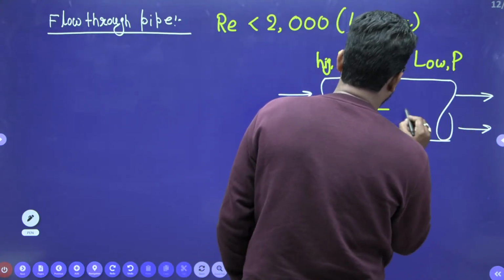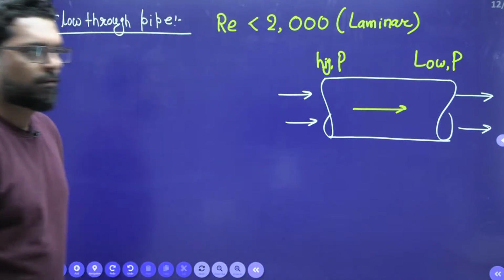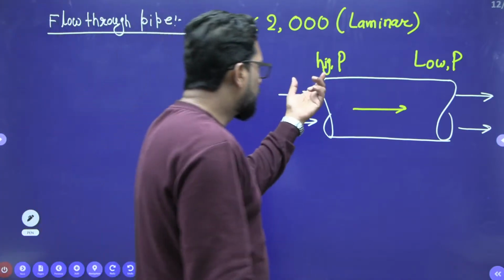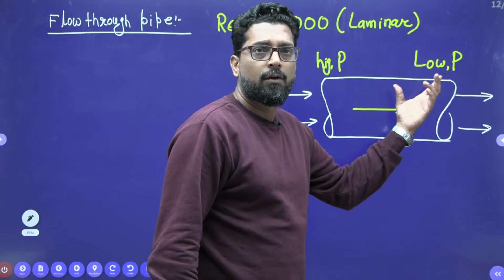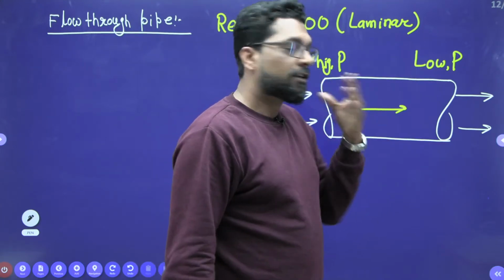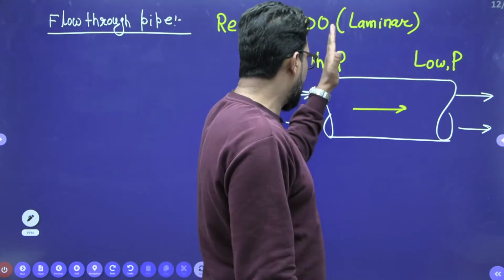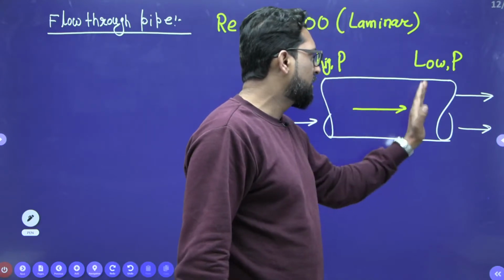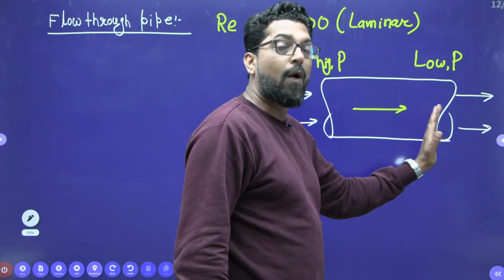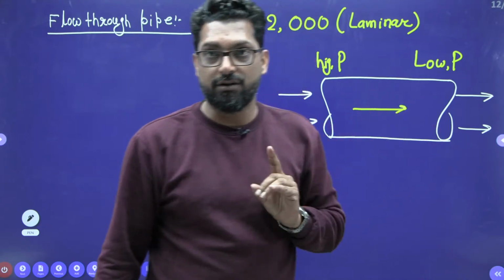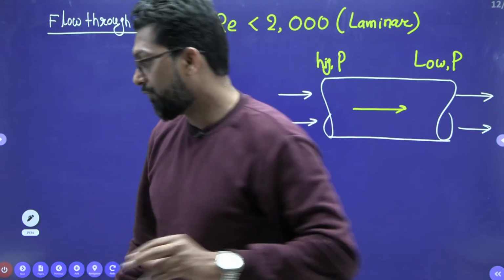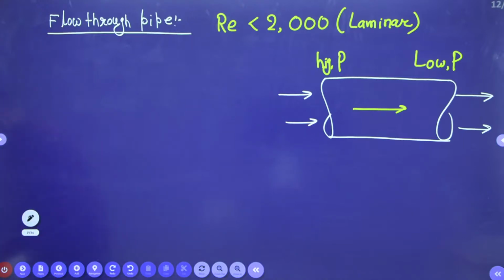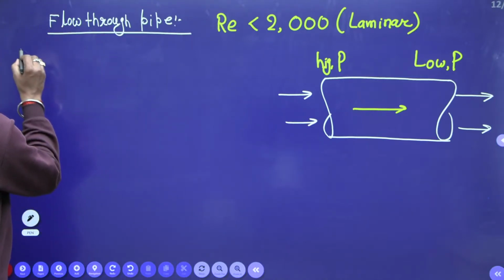Why does the pressure lose? The pressure energy at this point is higher, and while flowing the pressure energy becomes lower, because the fluid has viscosity. That means the pressure must decrease.